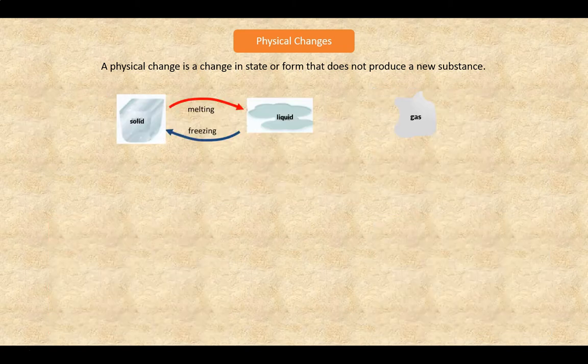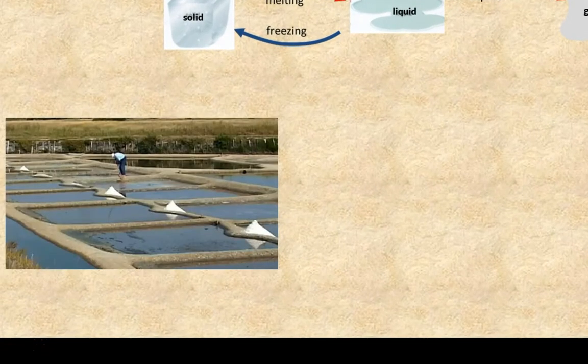Let's now look at vaporization and condensation. I'll focus first on vaporization from liquid to gas. These water pools are called salt evaporation pools and are made to obtain sea salt by evaporation of seawater. They're found all over the world. Evaporation is a slow and invisible process.